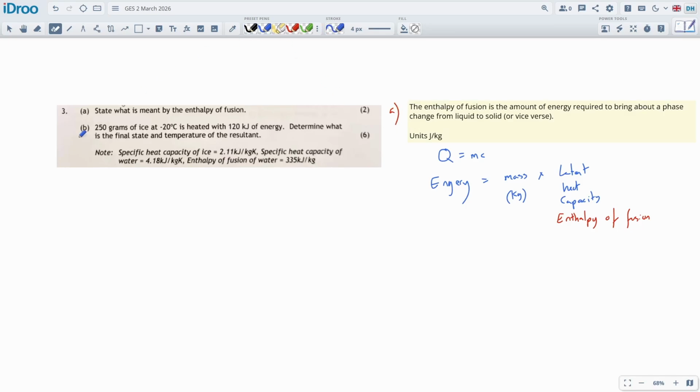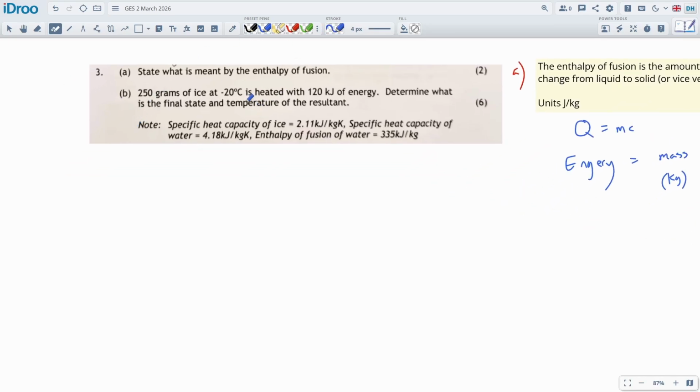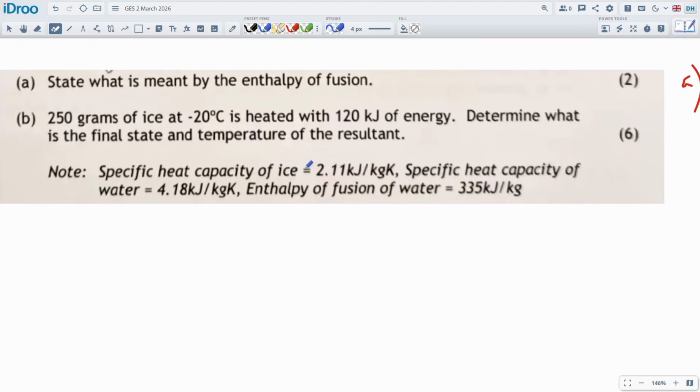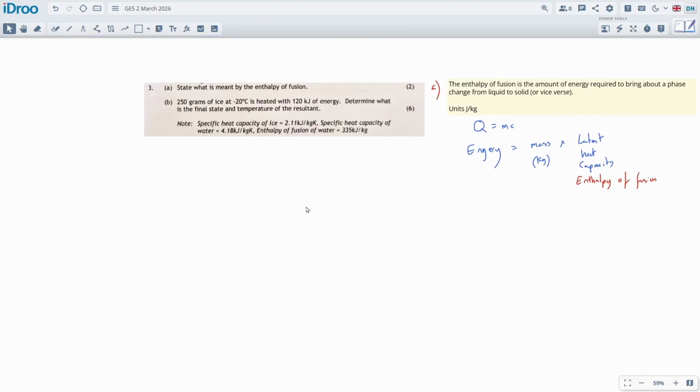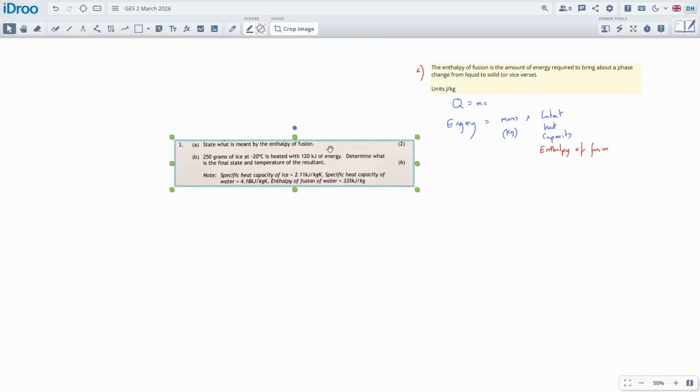Okay, part B is we got this ice, right? And this ice is going to start off very cold. It's going to be heated, and then it's going to turn into water, I suppose. And it says it got 250 grams of ice at -20. It's heated with 120,000 joules of energy. Determine what is the final state and temperature of the resultant. Yes, the resultant.